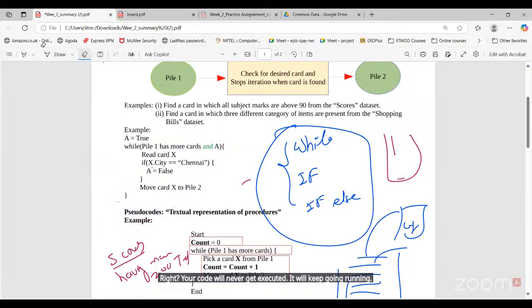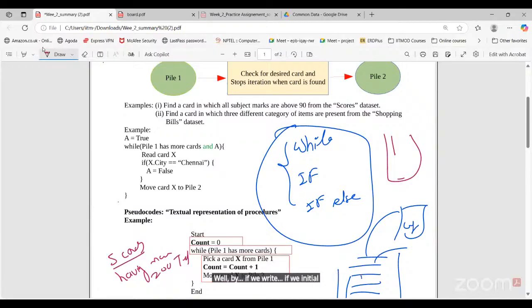Sir, can we write inside the while condition that A is equal to false, if we initialize A to false? While pile 1 has more cards and A is equal to false. A is false only, right?